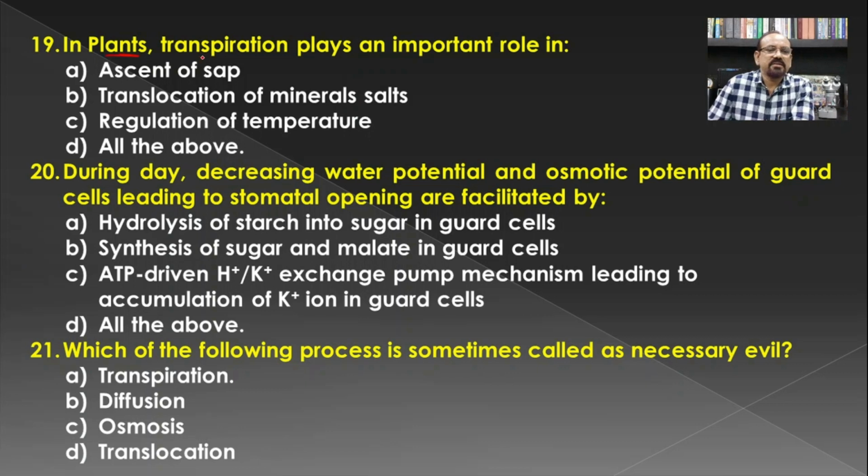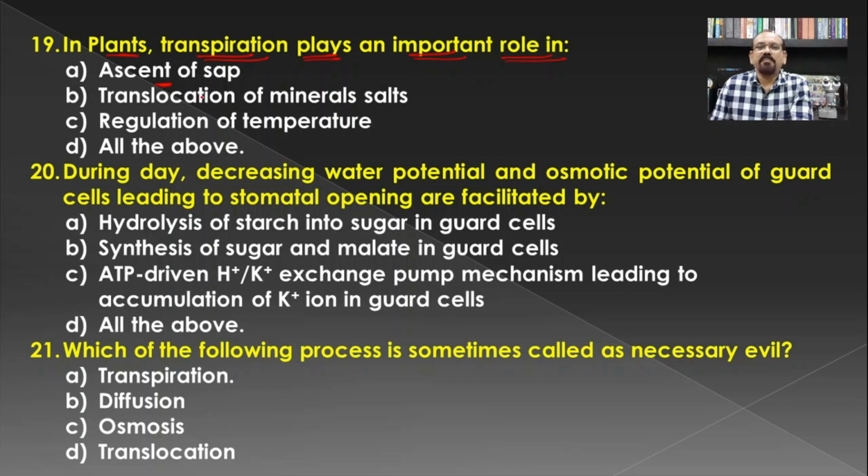In plants, transpiration plays an important role in. We have earlier seen that transpiration is a necessary evil, as called by Curtis. If you see the ascent of sap, then in passive absorption of water there is a role of transpiration.